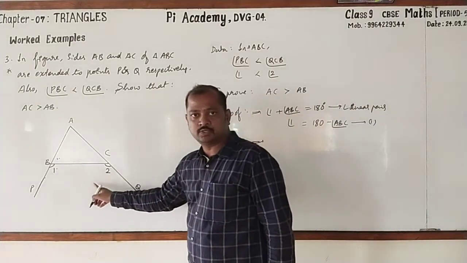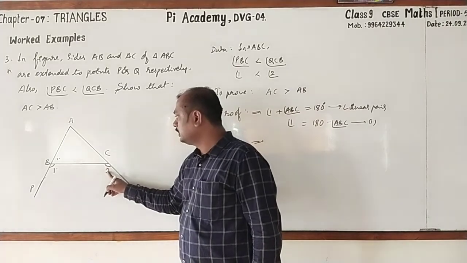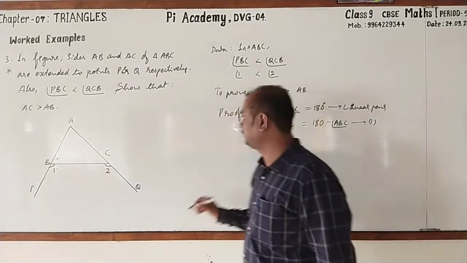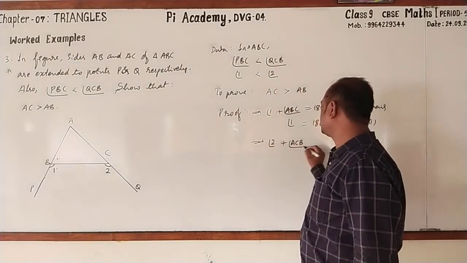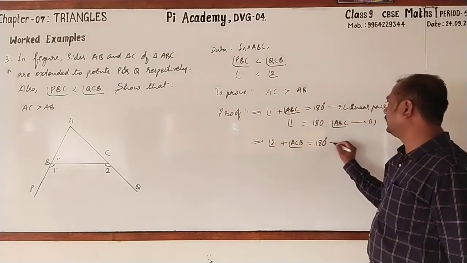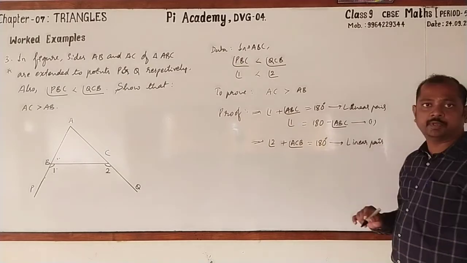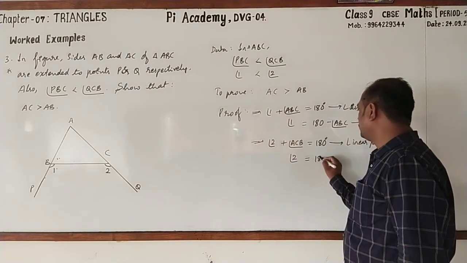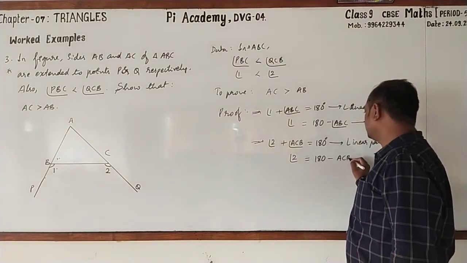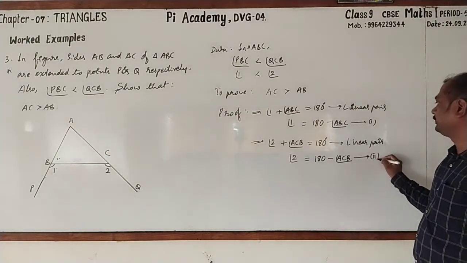Similarly, we want substitution for angle 2. Angle 2 plus angle ACB is equal to 180 degrees. The reason is linear pair. Then angle 2 is 180 degrees minus ACB. You may call this statement 2.